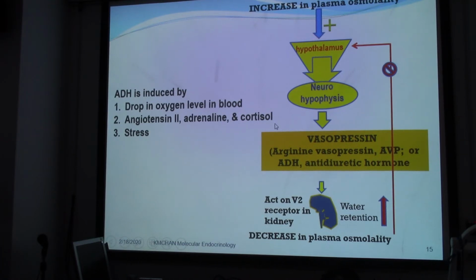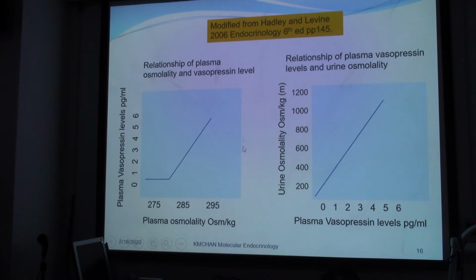So you can see this hormone is related to plasma osmolarity. You can see on the right hand side here, the plasma vasopressin level would go up, and now, pay attention, this slide is on the urine osmolarity. So the urine osmolarity would be increased, okay, because that would bring about water retention, so there would be more water. And with more water, the urine osmolarity would increase as well.